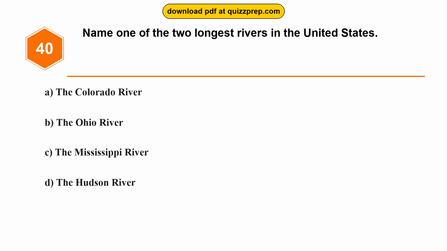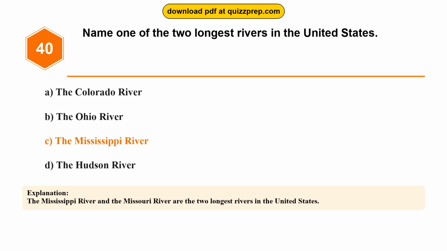Question 40. Name one of the 2 longest rivers in the United States. Option A, the Colorado River. Option B, the Ohio River. Option C, the Mississippi River. Option D, the Hudson River. The correct answer is option C, the Mississippi River. The Mississippi River and the Missouri River are the two longest rivers in the United States.